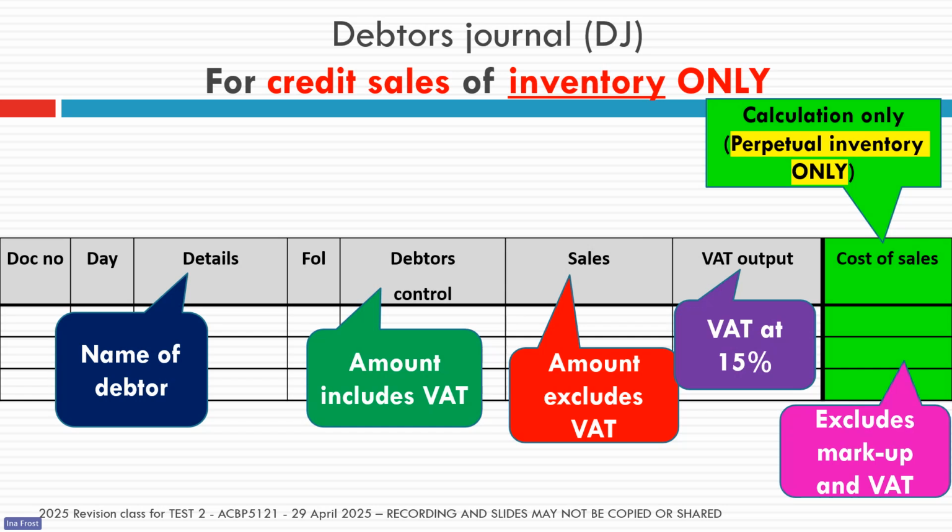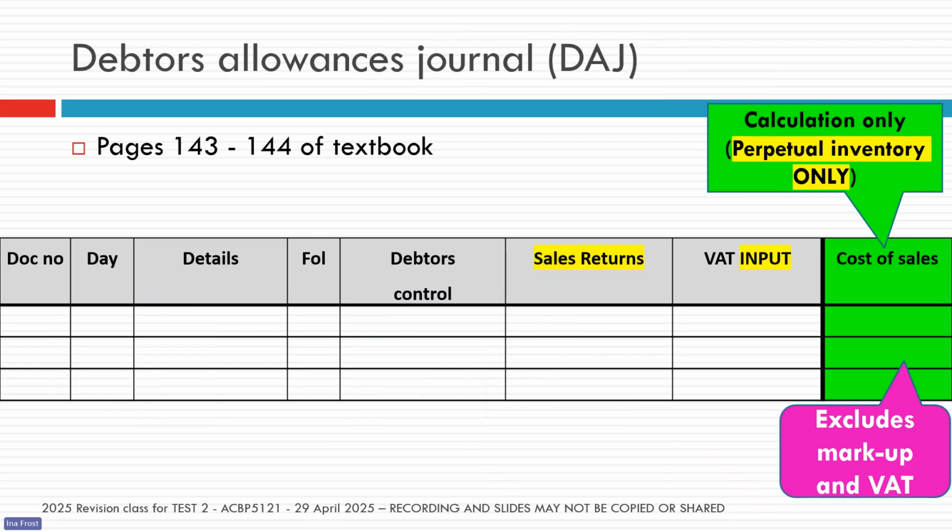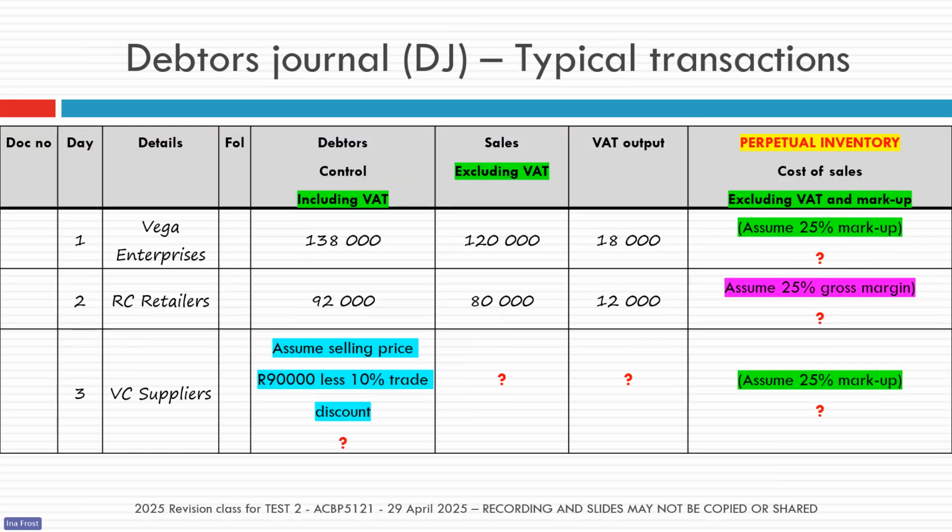And again, in this journal, if your business is using perpetual inventory, then we will have a cost of sales column so that we are able to calculate the cost of sales at point of sale. So each time we make a credit sale, we also quickly work out the cost of sales. Again, your textbook has all your columns and all your explanations ready there for you.